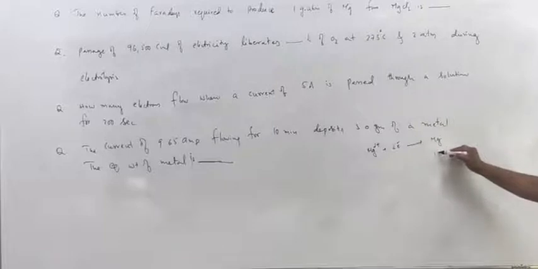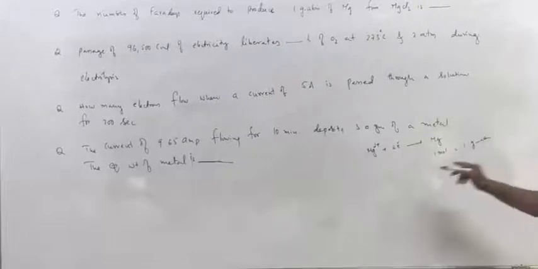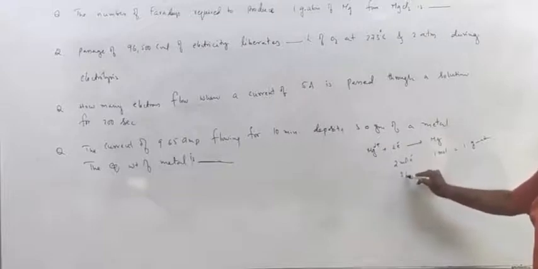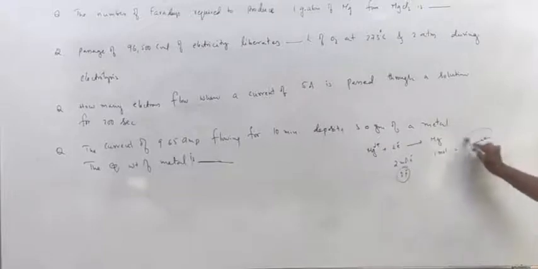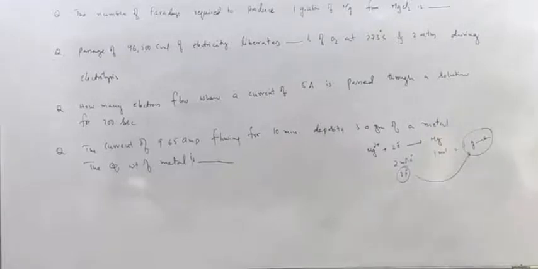So 1 mole of magnesium atoms, that is 1 gram atom, needs 2 moles of electrons, 2 Faradays. 2 Faradays of charge deposits 1 gram atom of magnesium.